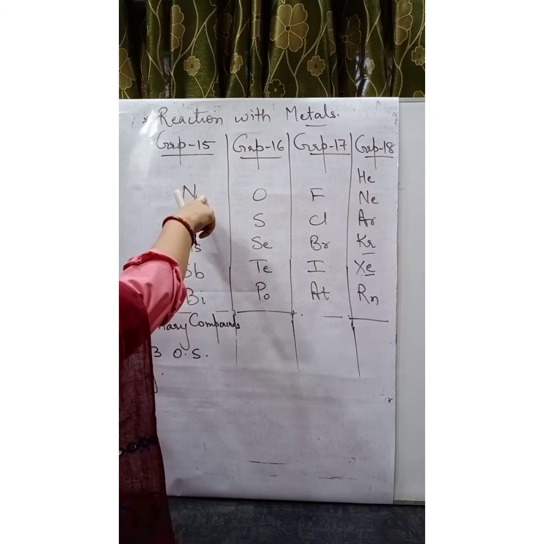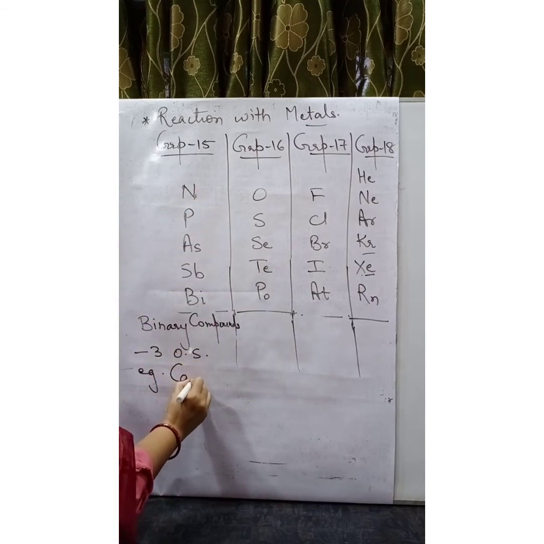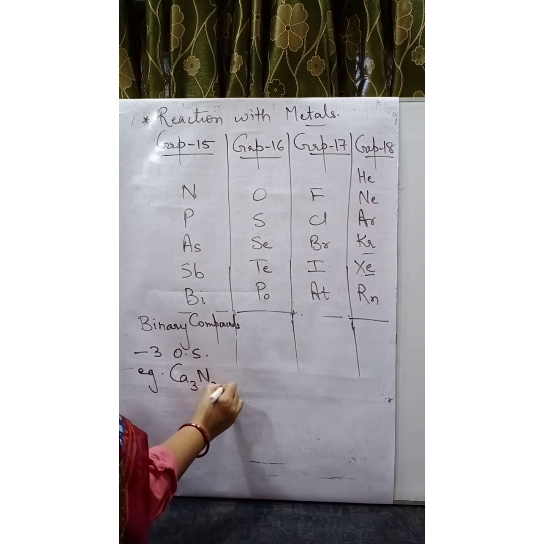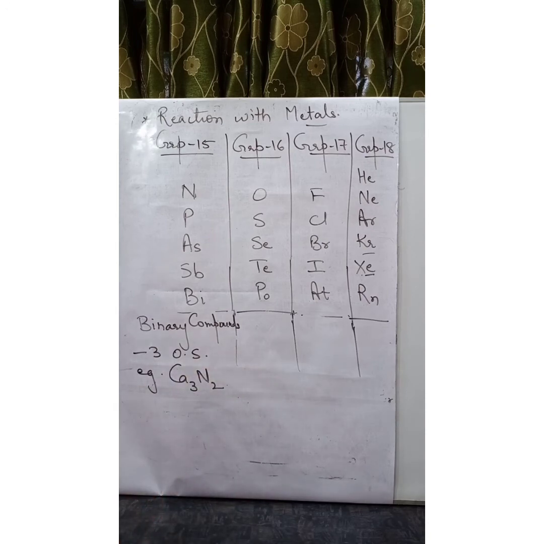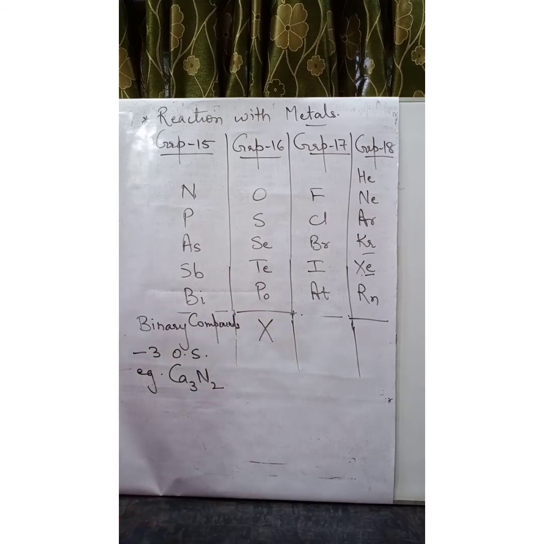For example, nitrogen reacts with calcium to form calcium nitride, Ca3N2. Group number 16 do not react with metals.